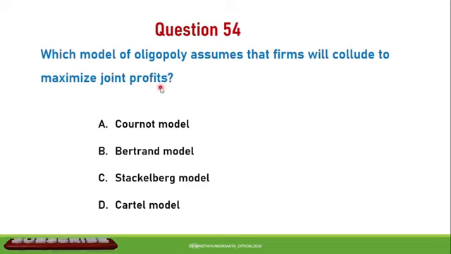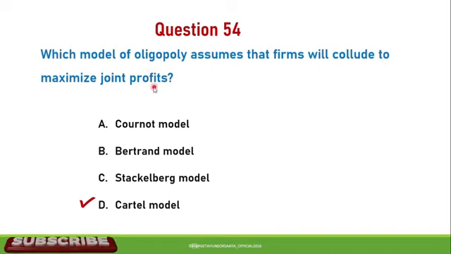Next question, question number 54. Which model of oligopoly assumes that firms will collude to maximize joint profit? A, Cournot model. B, Bertrand model. C, Stackelberg model. D, Cartel model. So the correct answer is D. The Cartel model is the oligopoly model which assumes that firms will collude to maximize joint profit.